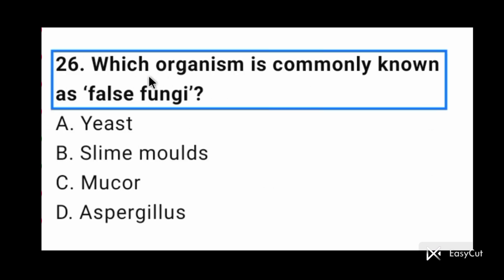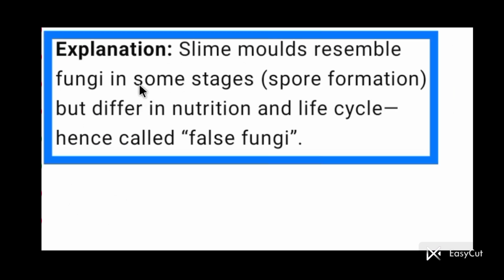Question number 26. Which organism is commonly known as false fungi? Option B is correct here. Slime mold, commonly called false fungi. Slime molds resemble fungi in some stages, such as spore formation, but differ in nutrition and life cycle. Hence, slime molds are called false fungi.